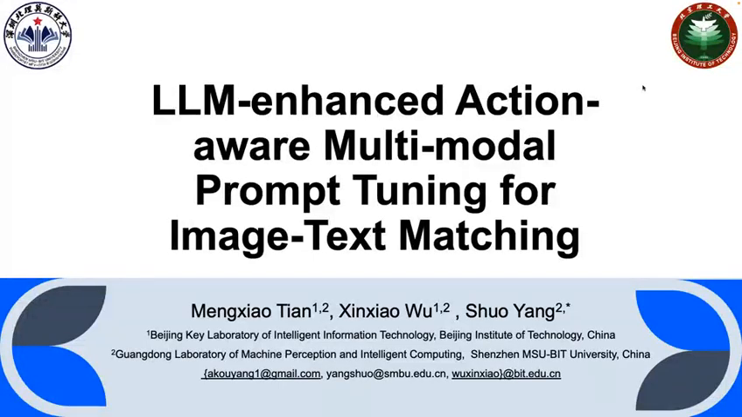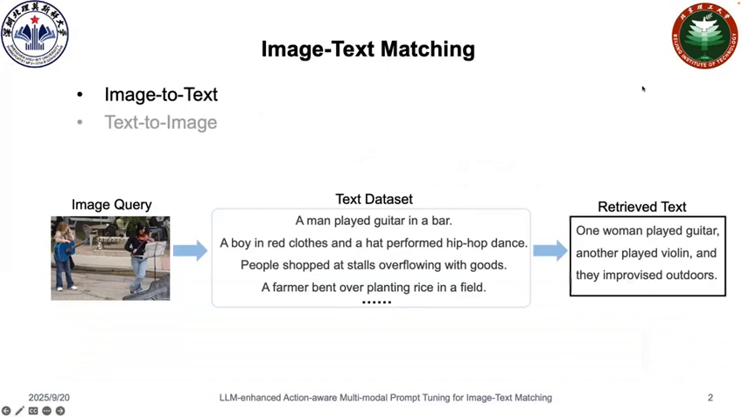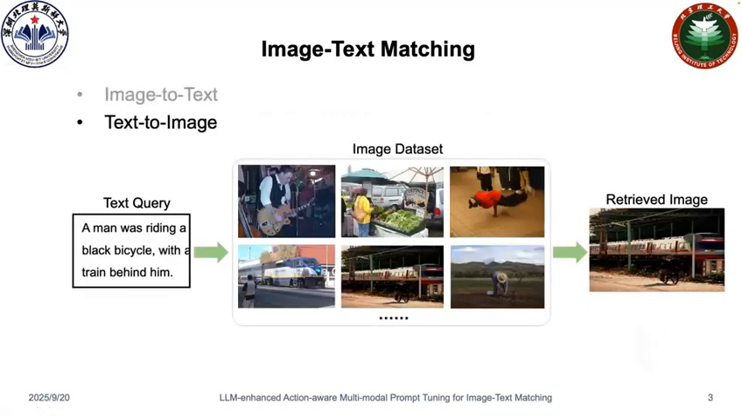Hello everyone. I will introduce the LLM-enhanced action-aware multi-modal prompt tuning for image-text matching. Image-text matching aims to match images with the most relevant texts and vice versa. For example, given an image query, we find the best matched text from the text dataset. For text to image, given a text query, we find the best matched image from the image dataset.